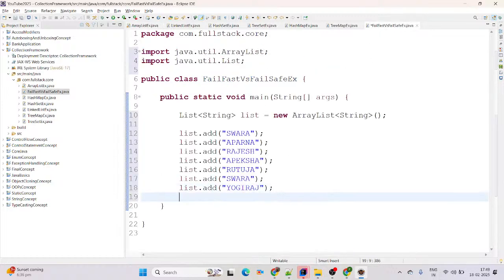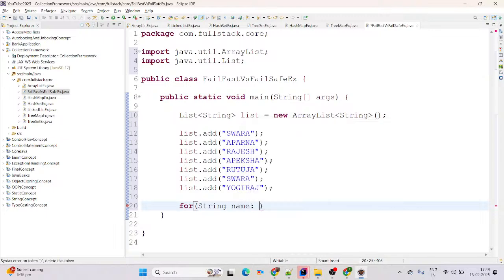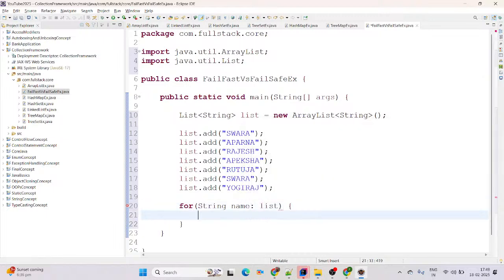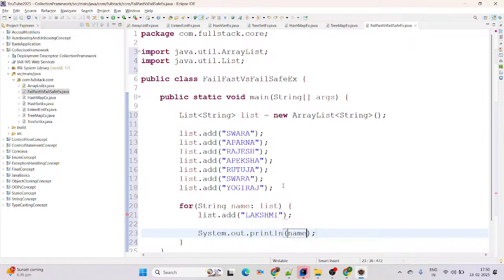See, we have a list of data. And now in iteration, if you are trying to add or remove the key value pair, I am just using a string here, you can simply say this will be the name, and we have the list of data. Now we are going to use list dot add and add the name here, you can simply say Lakshmi. This is in iteration, right? And we are trying to print the name as well.